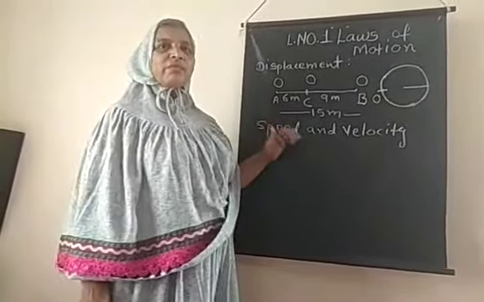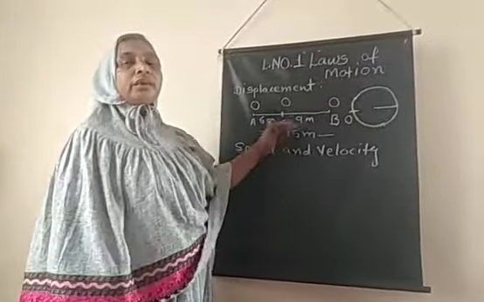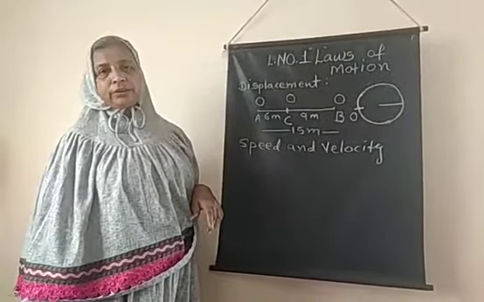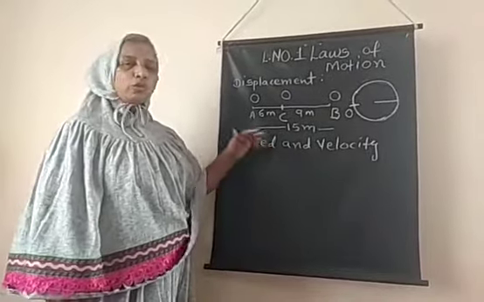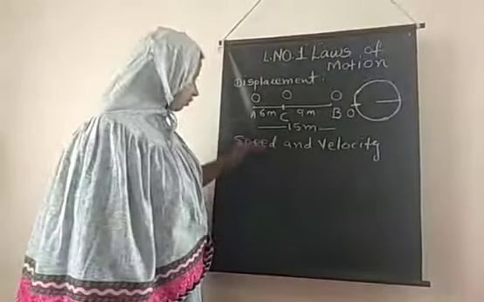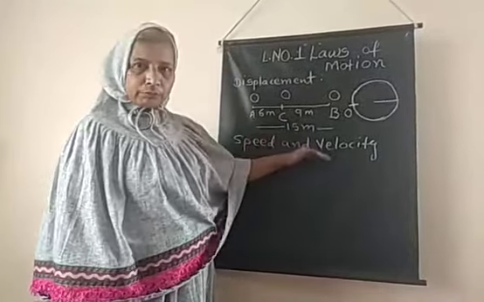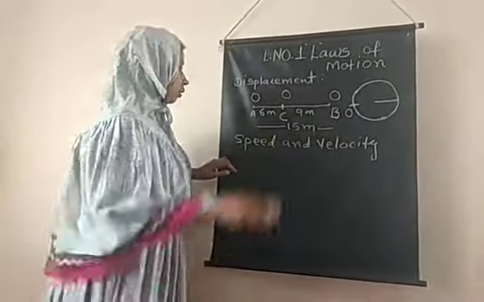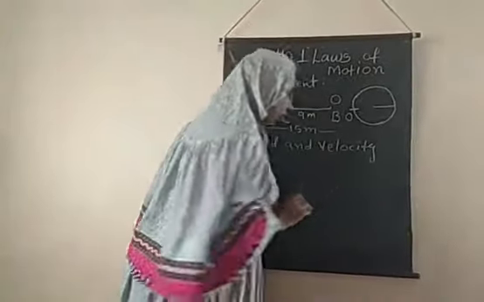So the distance traveled by an object in the given time is nothing but the speed of an object. Then the next one is velocity.